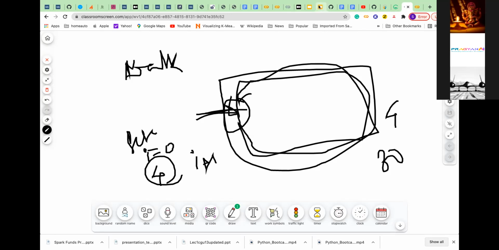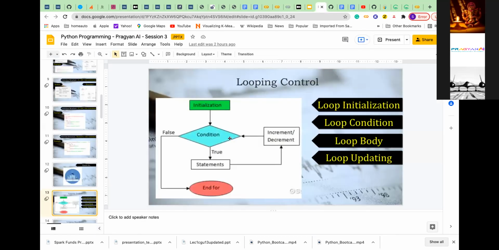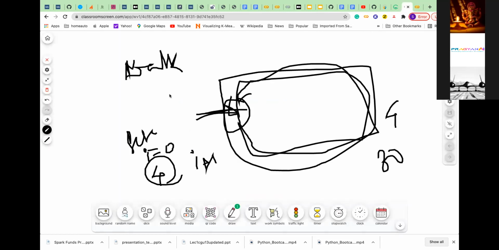Same thing here also. If you go here, in the loop condition there will be something like an initialization. Always you will be initializing. Whenever you entered, you will be initializing. And the loop condition means how many times you should be looping. You wanted to loop for 4 rounds, 5 rounds, 6 rounds, whatever rounds, so you will be doing conditioning. And then when you do all those activities, like walking, I have initialized to 0, and then when 1 round of walking is done, then you are incrementing.